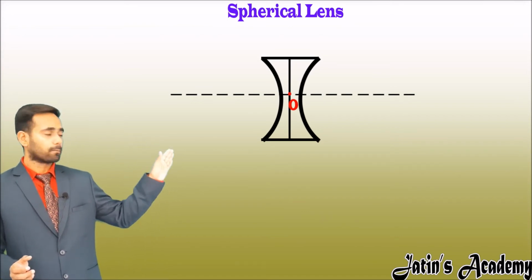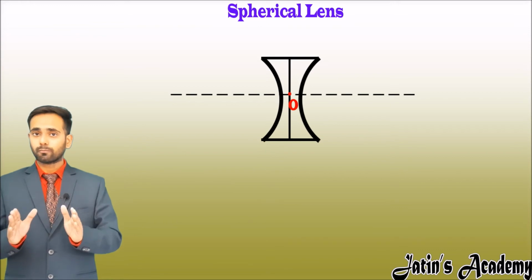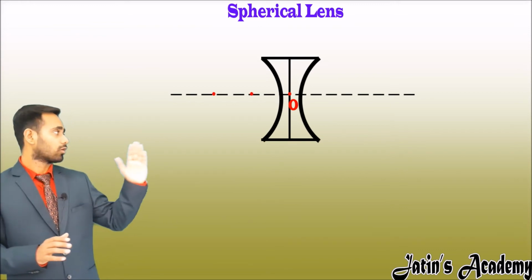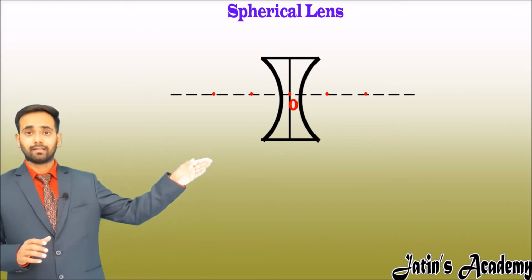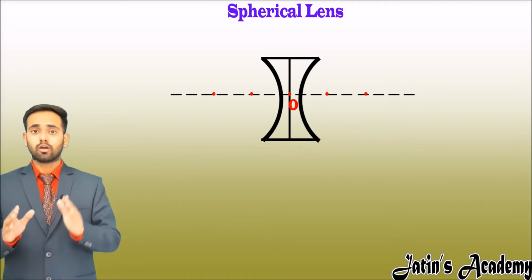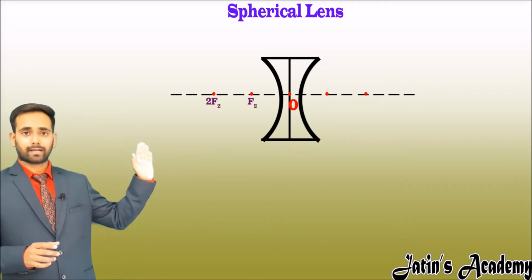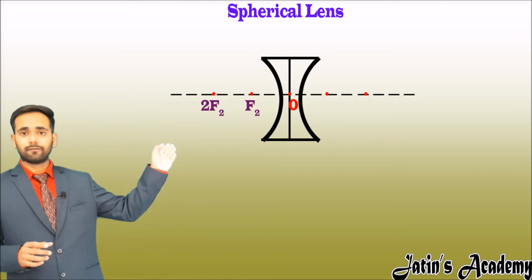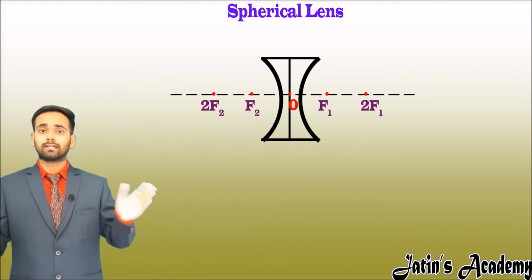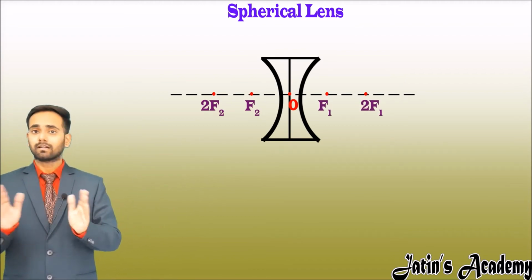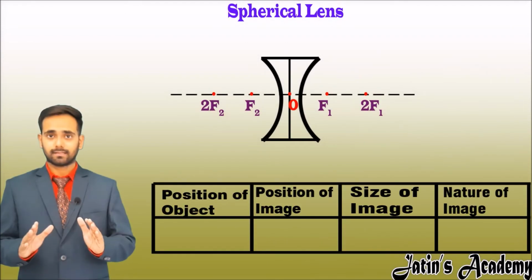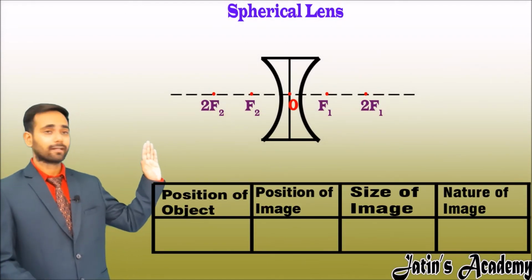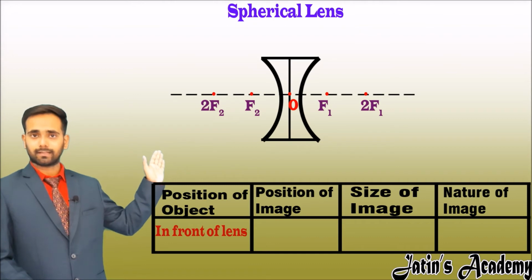Now from the optical center, take 2 points at the same distance on the left side and on the right side. This is nothing but the focus. On the left side we have the second focus and on the right side we have the first focus. We know that the focus is different in the concave lens. The first case is when the object is placed at a finite distance from the optical center.